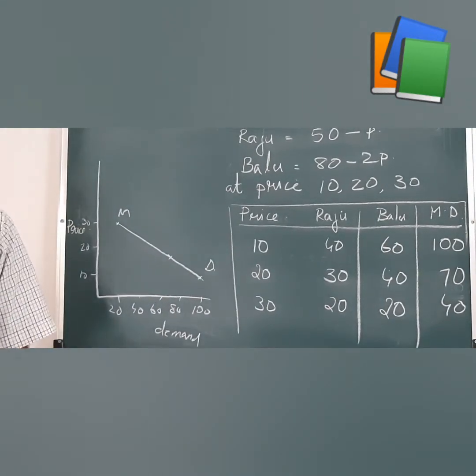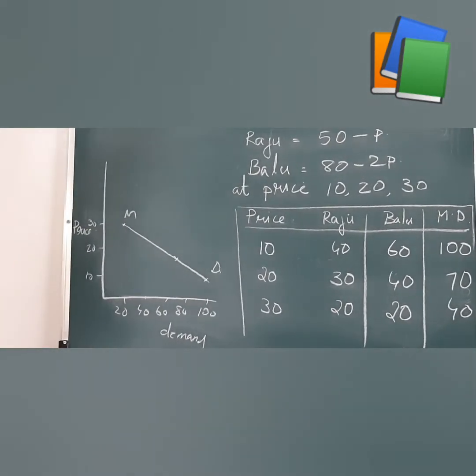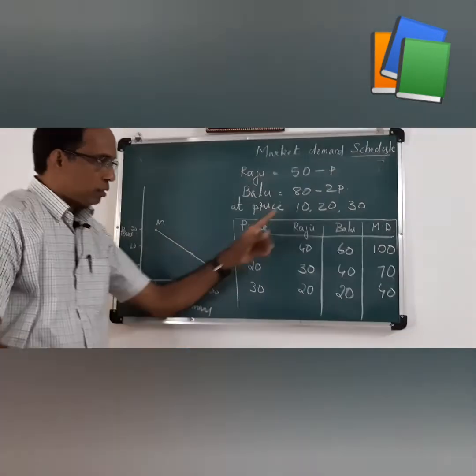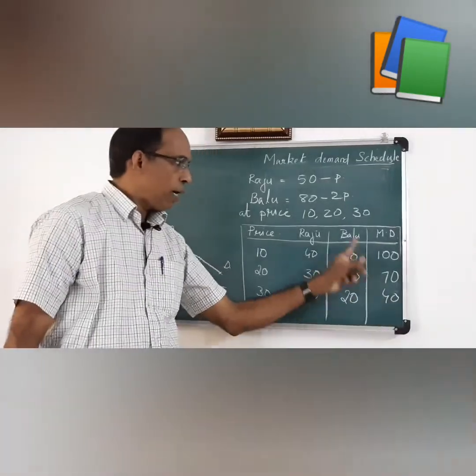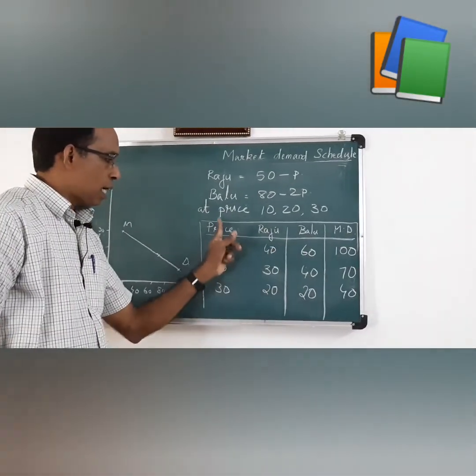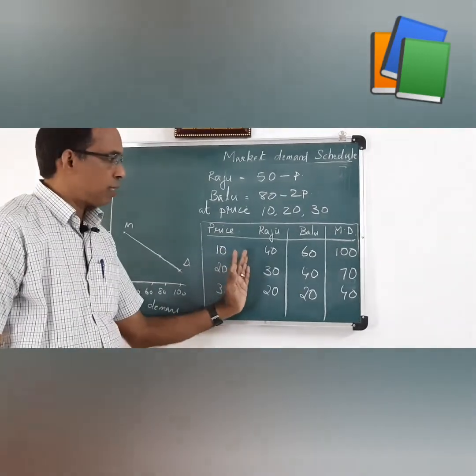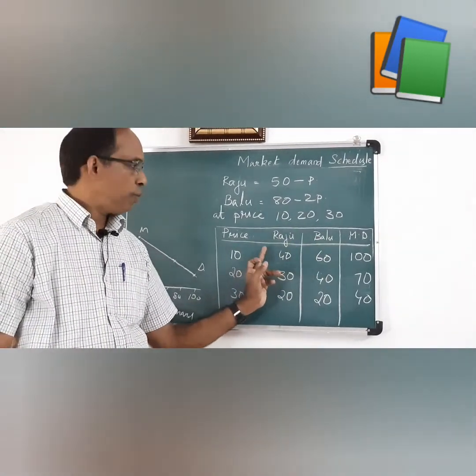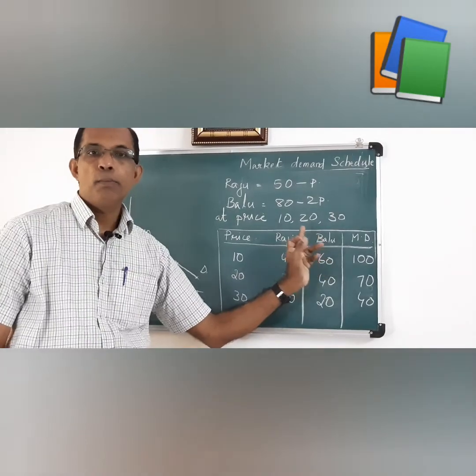Clear? And market demand is the total demand by all consumers in the market at various prices. In this example, there are only two consumers, Raju and Balu.